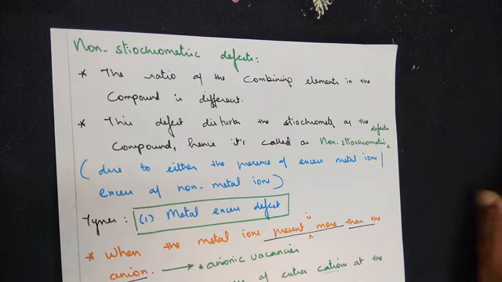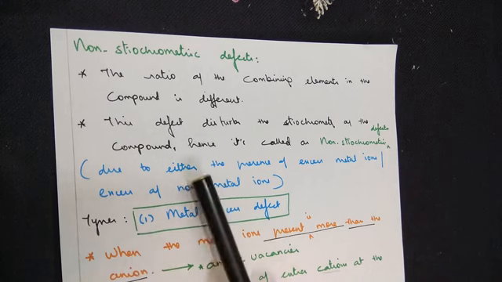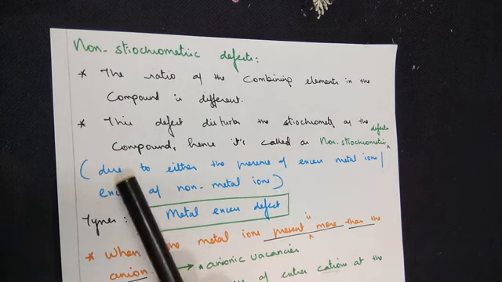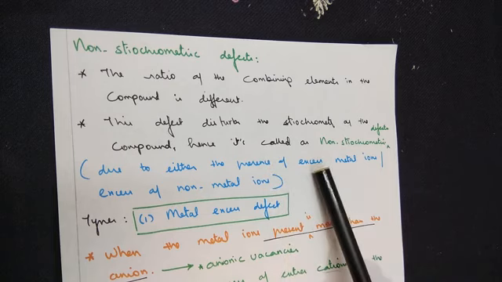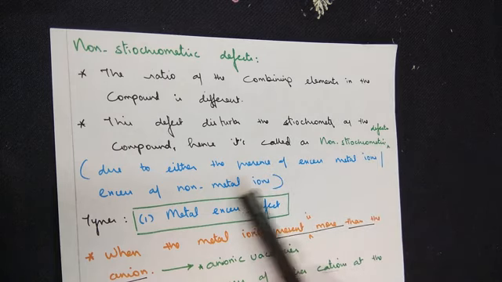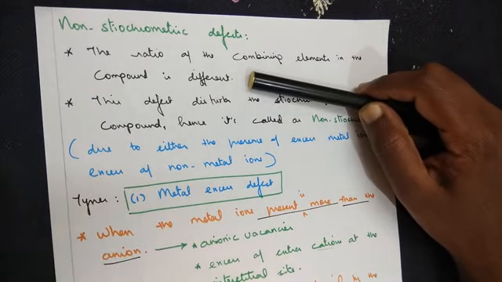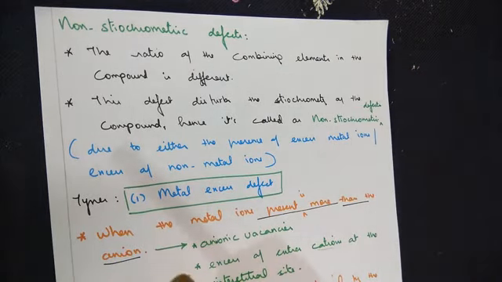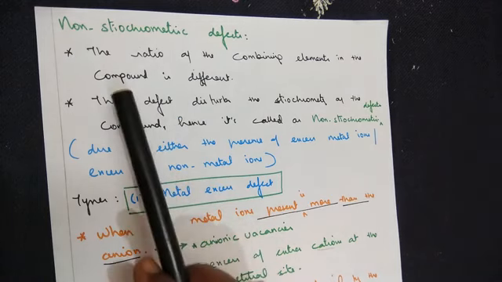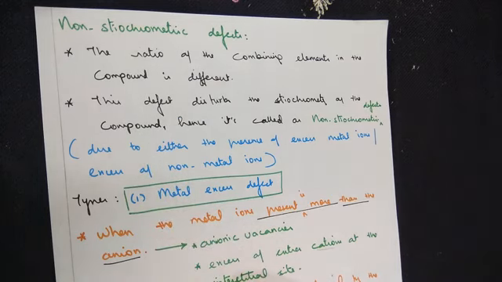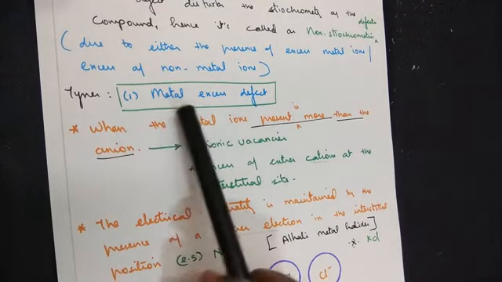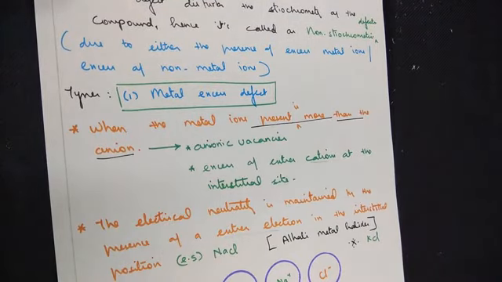So, stoichiometry, when you say, the ratio is a balanced one. Non-stoichiometry, when we say, the ratio of the ions is not a balanced one. Why does it happen? It's due to either the presence of excess of metal ion or an excess of non-metal ion. So you understand the definition for a non-stoichiometry defect. All you have to remember is the ratio of the combining compounds is different here.